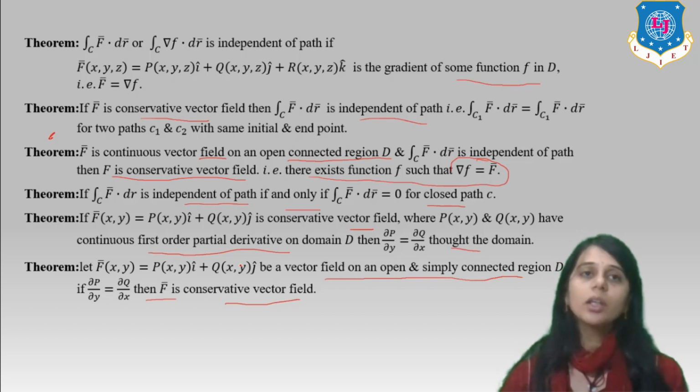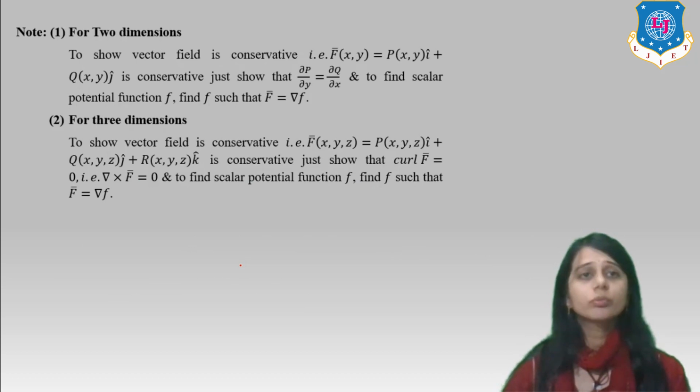to understand the curve and understand the equations. Note: for two dimensions, to show the vector field F(x,y) = P(x,y) i + Q(x,y) j is conservative, just show that ∂P/∂y = ∂Q/∂x, and find the scalar potential f such that F = ∇f.